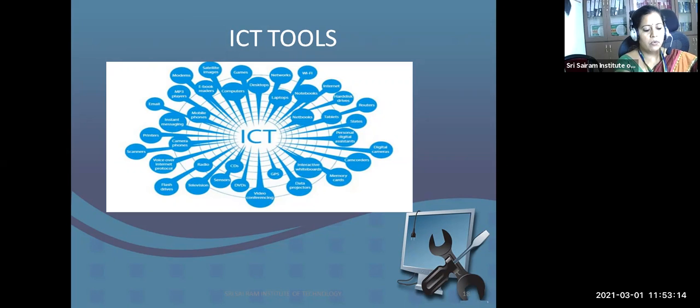Even in Google, you have n number of ICT tools which we have been using recently during this lockdown, right? Most of you would have used Jamboard, which has almost replaced the smart board in schools. You would have heard about the smart board. Whatever they write on the board will appear on the smart board. It's a board wherein you are given a pen, you write on the board, and it is directly made visible on your projector. That is called a smart board, which is replaced by Google Jamboard. I think many of you would have taken online classes in Jamboard.